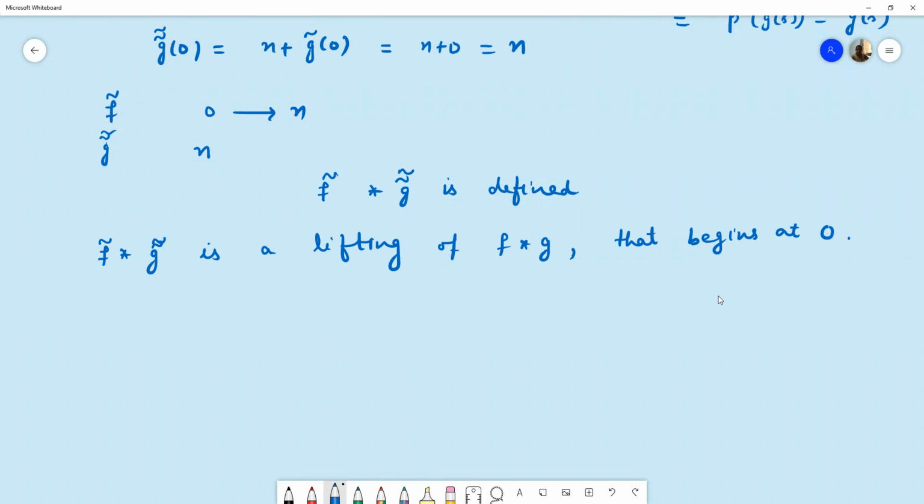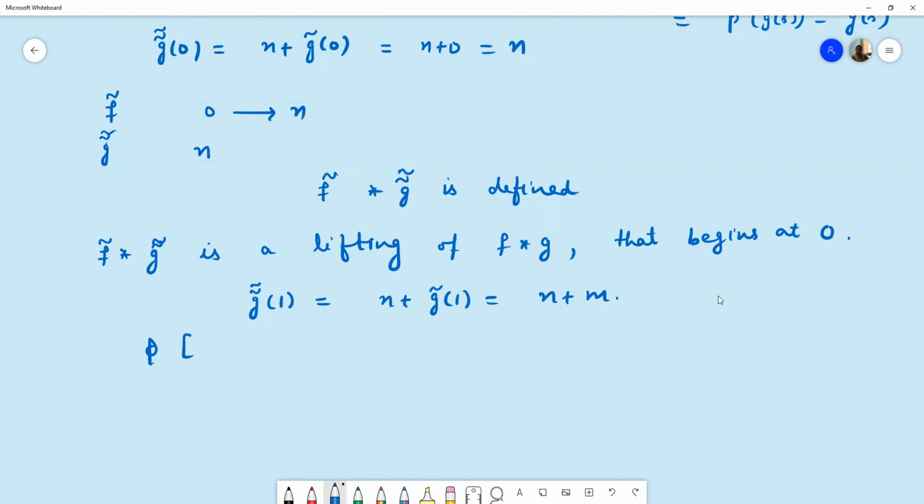The end point of this path is the same as the end point of g double curl, and the end point of g double curl is n plus g curl at 1. So it is n plus m. So f curl star g double curl is a lifting of f star g that begins at 0. And we know liftings are unique.